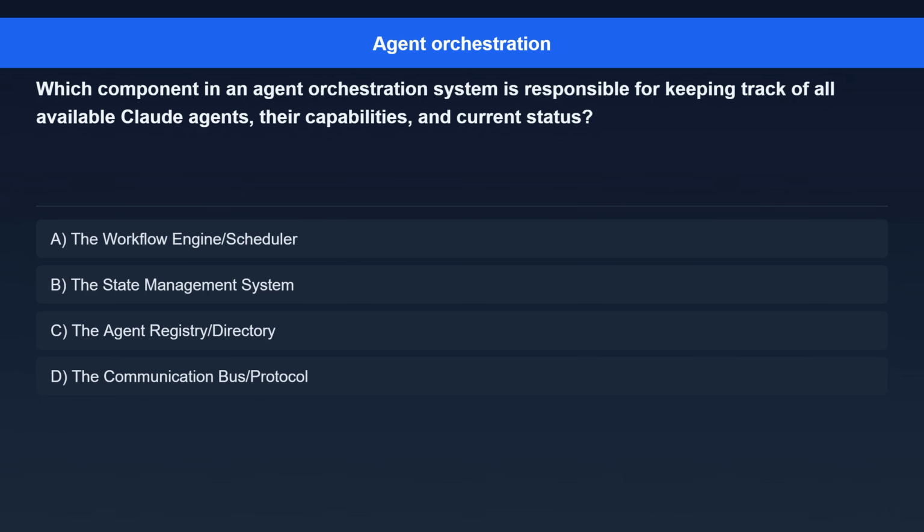Question 2. Which component in an agent orchestration system is responsible for keeping track of all available Claude agents, their capabilities, and current status? Option A. The workflow engine/scheduler. Option B. The state management system. Option C. The agent registry/directory. Option D. The communication bus/protocol.